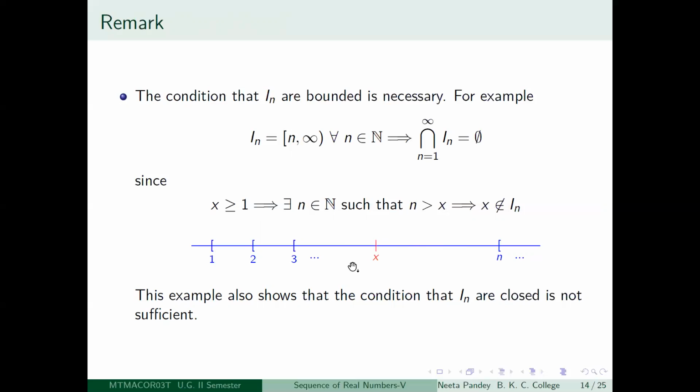So if n becomes greater than x, then x cannot belong to the closed interval n to infinity, because the closed interval n to infinity means all real numbers which are greater than or equal to n. But here x is becoming less than n. So x will not belong to In, so it will not belong to the intersection. So the intersection is again becoming empty. So your condition of boundedness is also necessary.